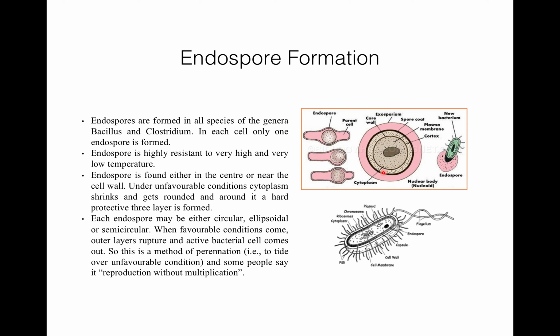So here you can see the endospore. These are the layers. First is the exosporium, then there is the spore coat, then the core wall, and this is the plasma membrane, and here is the cytoplasm. So this is the endospore. When favorable conditions come back, the outer layer ruptures and the active bacterial cell comes out. So all these methods are to overcome unfavorable conditions.